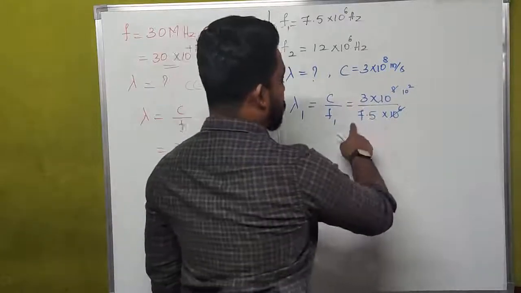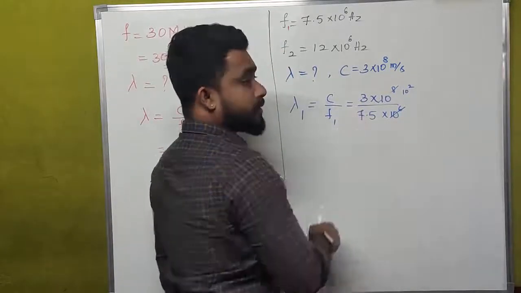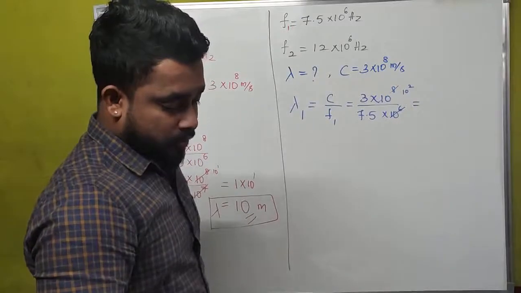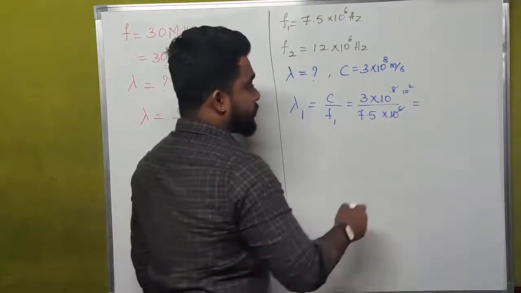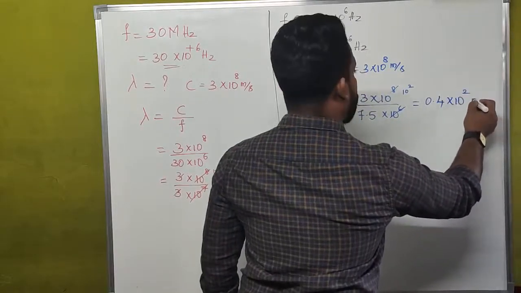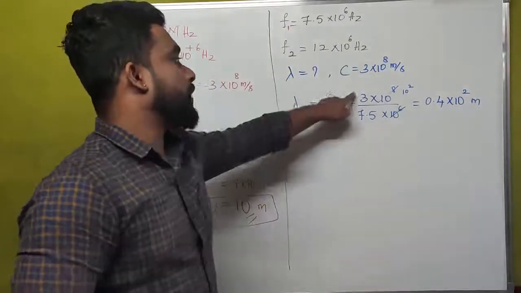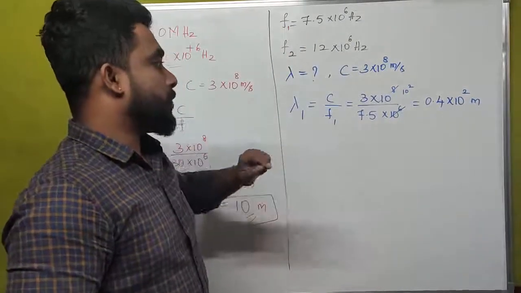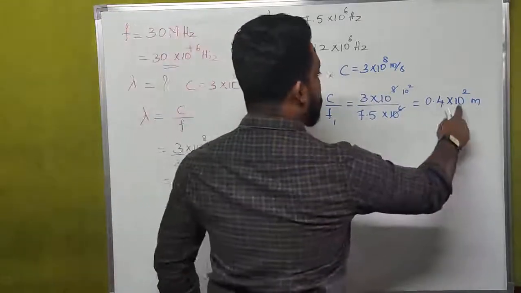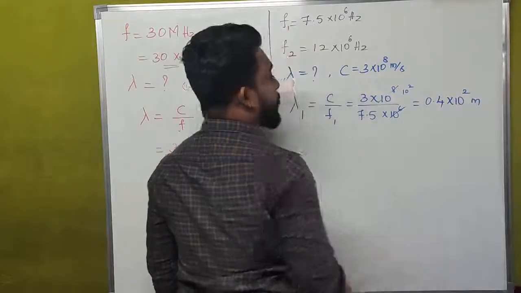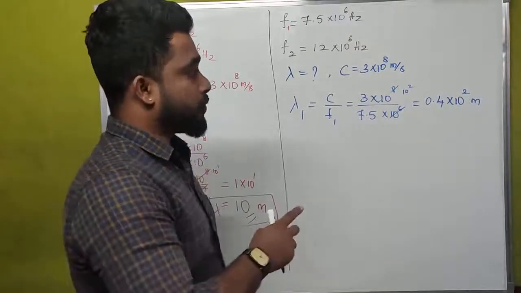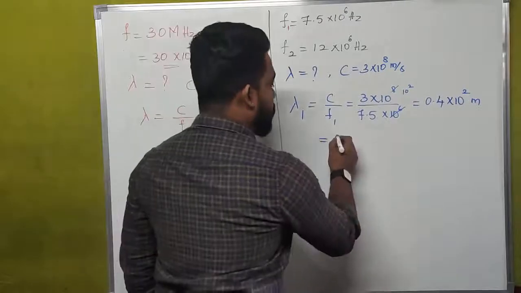Here we cannot simplify easily by dividing 3 by 7.5. For that we have to use the calculator. 3 divided by 7.5 is nothing but 0.4 into 10 to the power of 2 meter. 10 to the power of 1 is 10, 10 to the power of 2 is 100. 100 into 0.4 is 40 meter.